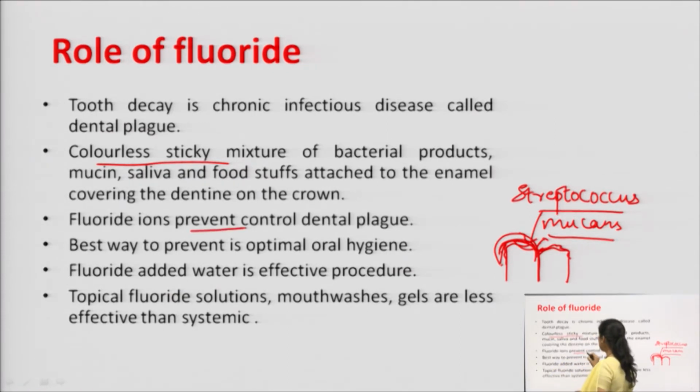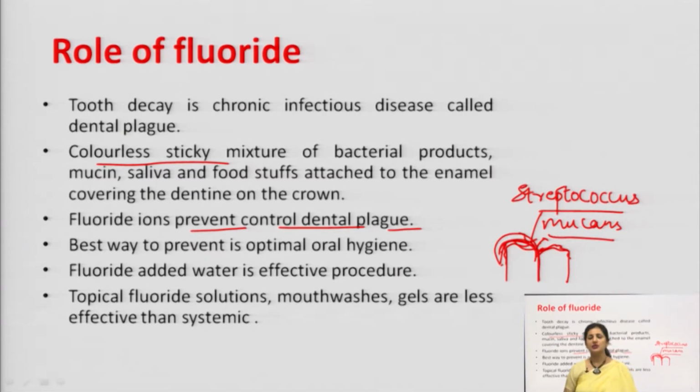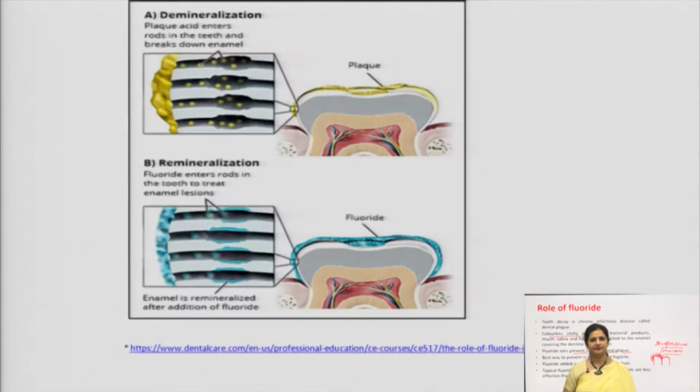Fluoride prevents and controls dental plaque. The best way is to maintain optimal oral hygiene. Fluoride is added in the water so that everybody gets the fluoride in their diet itself and they can prevent themselves from the dental plaque. Topical fluoride solutions, mouthwashes, gels, they are less effective than the systemic therapy.